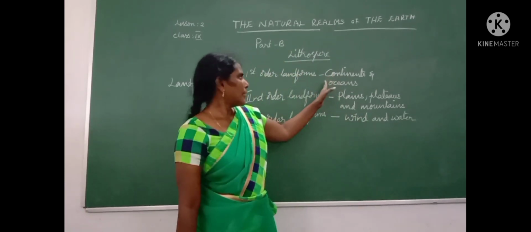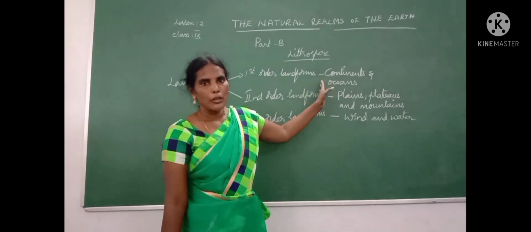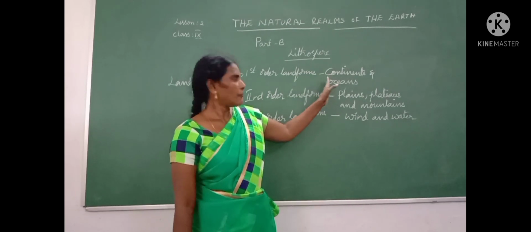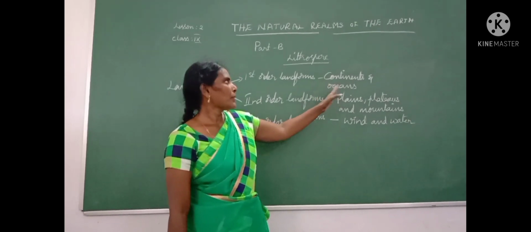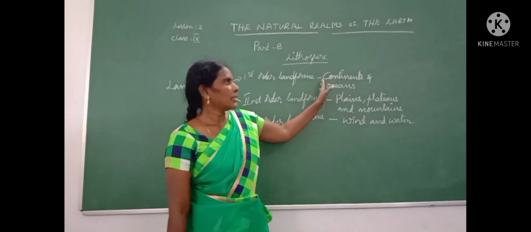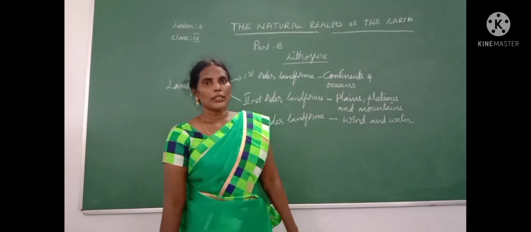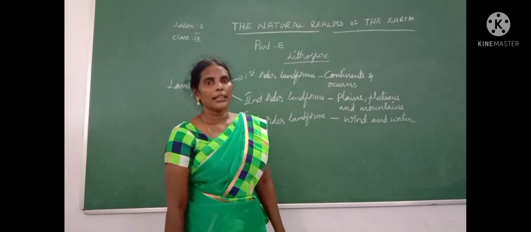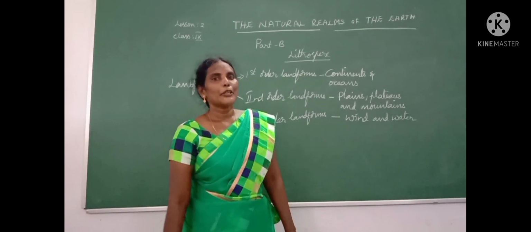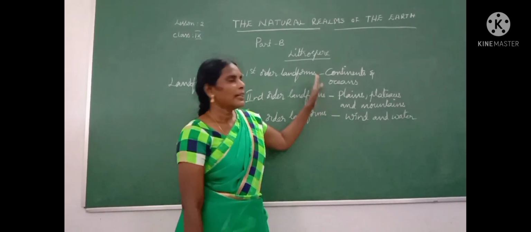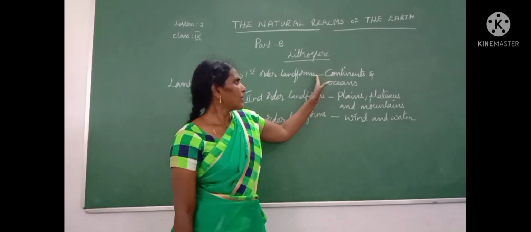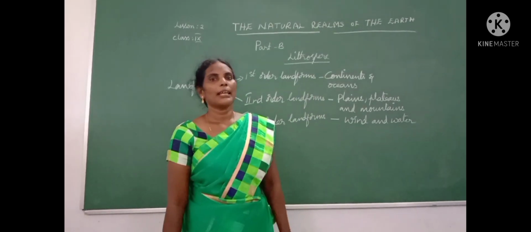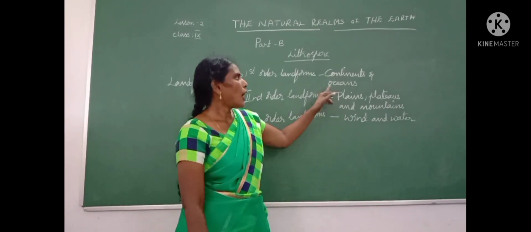See again, children, in first order landform, what are the things that come under it? Continents and oceans. Continents like Asia, Africa, North America, South America, Europe, Australia, Antarctica. These are all the continents which come under the first order landform. Then the other thing is oceans.